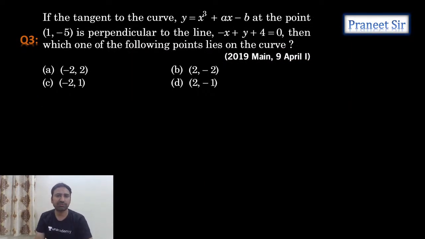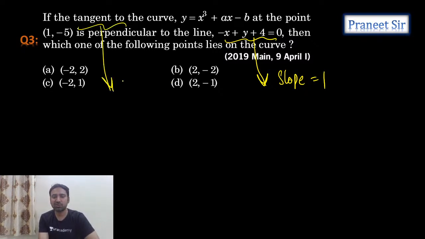So this is the next question we have. The tangent to this curve at the point 1 comma 5 is perpendicular to this line. So what is the slope of this line? Slope is equal to plus 1. Then in that case, what is the slope of the tangent? The slope of the tangent is going to be minus 1, isn't it? Because the product of the slopes should be minus 1.